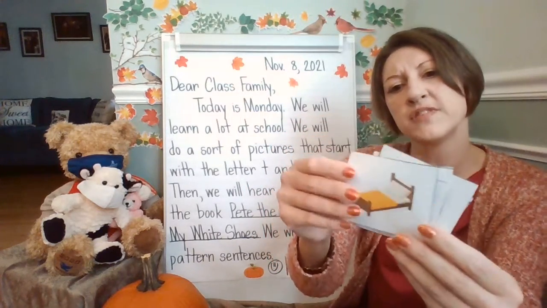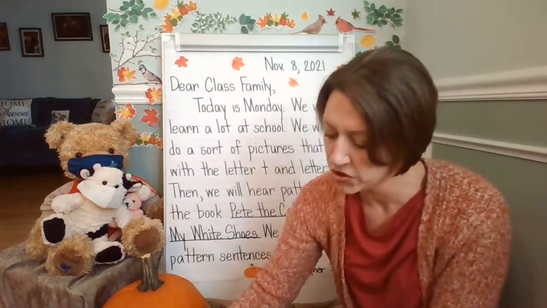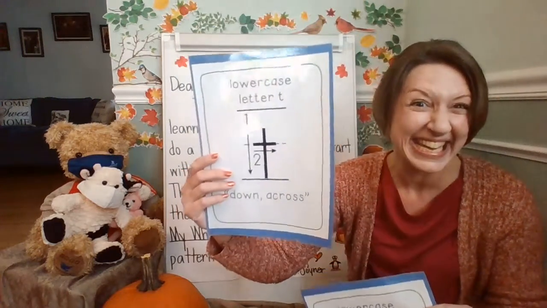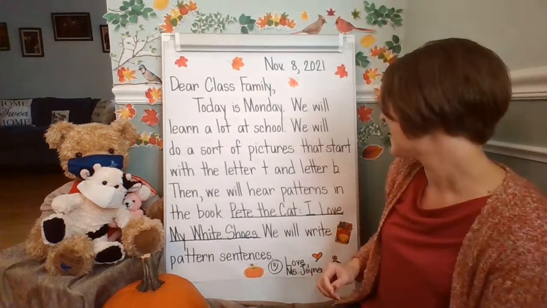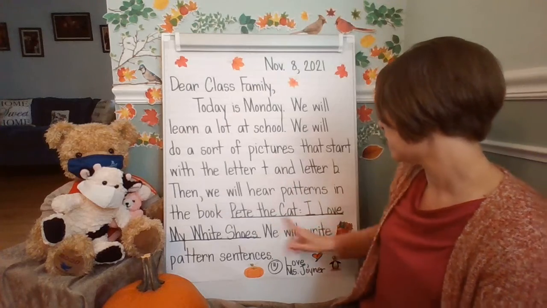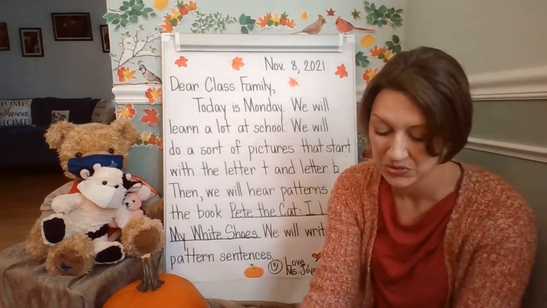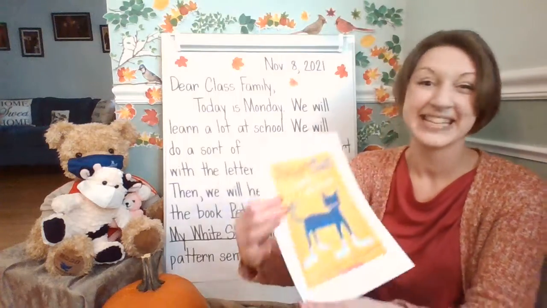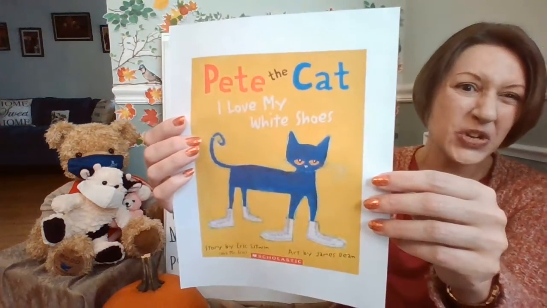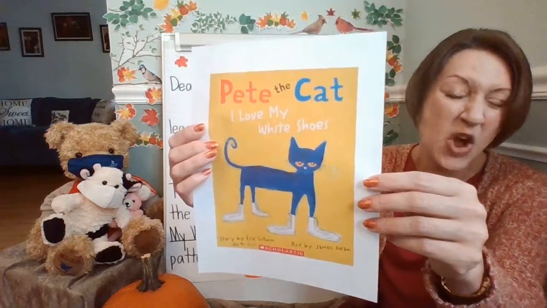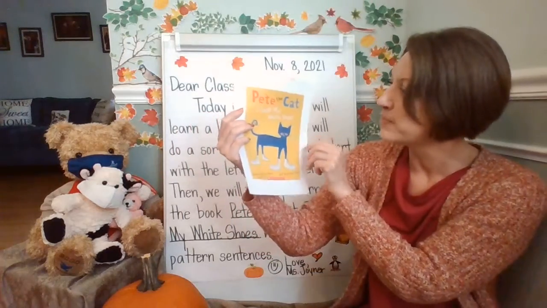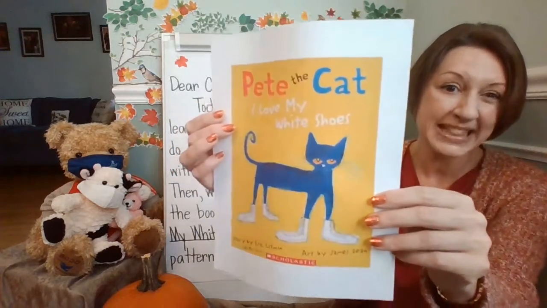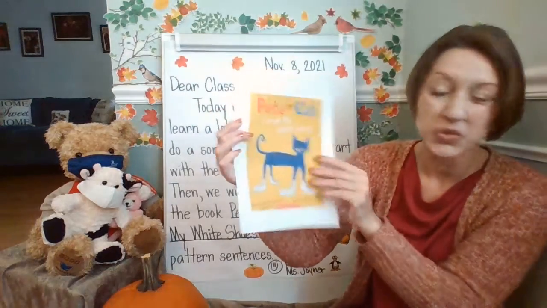So we're going to look through all of these different pictures together, and we're going to be doing our sort of words that have T for the initial sound or B at the beginning. All right. Then we will hear patterns in the book, Pete the Cat, I Love My White Shoes. Okay, so we're going to be looking at Pete the Cat, I Love My White Shoes. And we're going to hear pattern sentences. Remember, authors can write with pattern sentences. So we're going to see what the pattern is in this book, Pete the Cat, I Love My White Shoes.